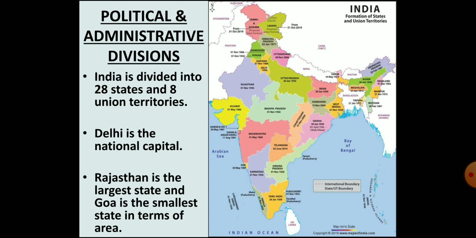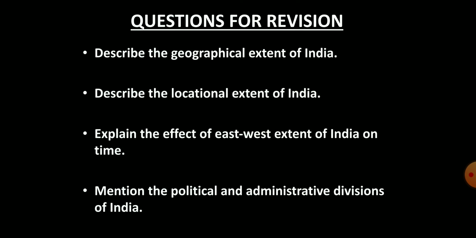This was about the geographical and locational extent and the political and administrative divisions of India. Now answer these questions to check your learning so far. First question, describe the geographical extent of India. Second, describe the locational extent of India. Third, explain the effect of east-west extent of India on time. Fourth question, mention the political and administrative divisions of India.